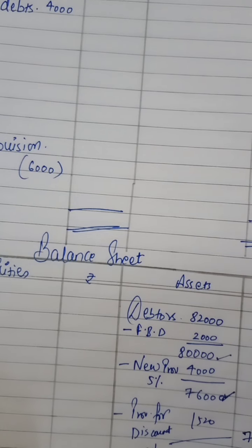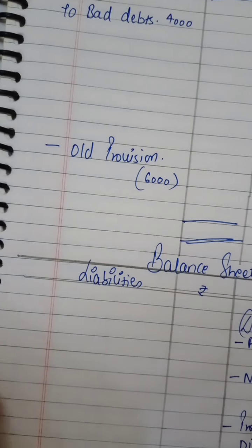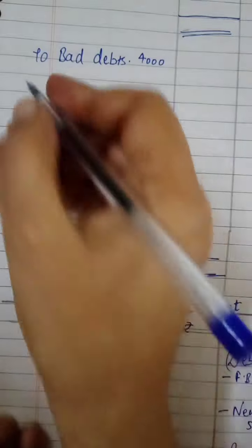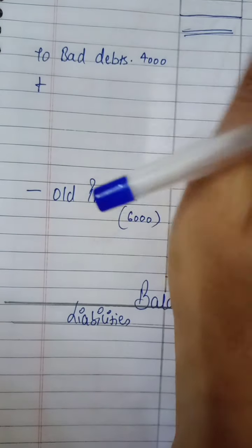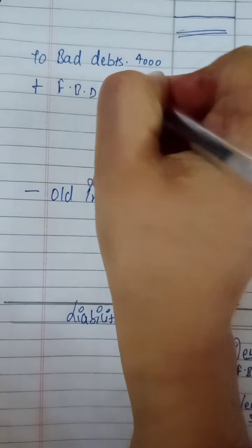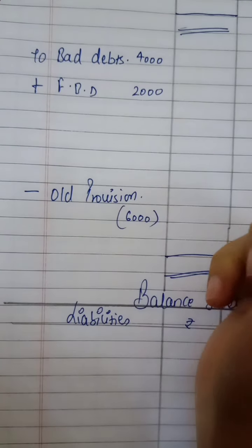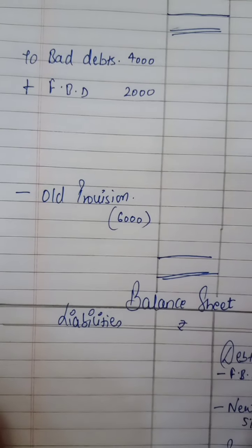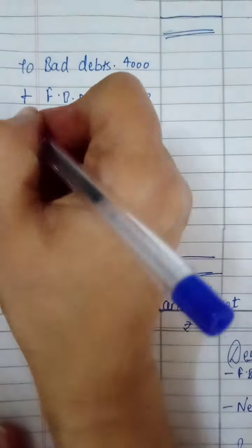One time these adjustments we have recorded. Second time they will be added here. This is previous bad debts. Now there are certain further bad debts, meaning there is some more loss which will be shown in the debit side of profit and loss account, and new provision.